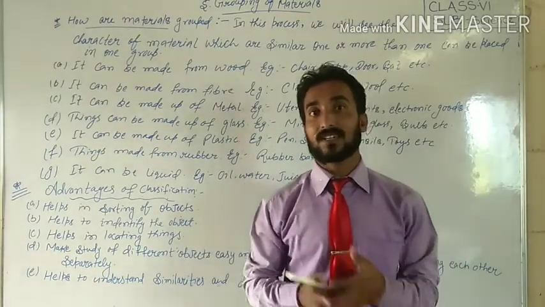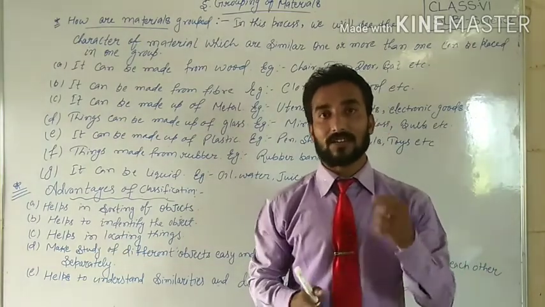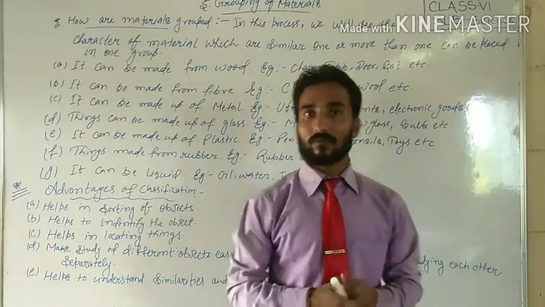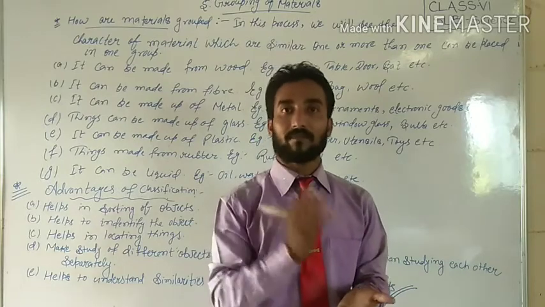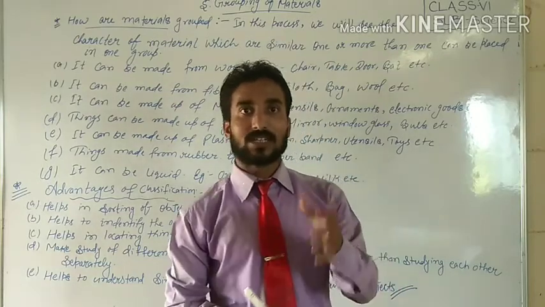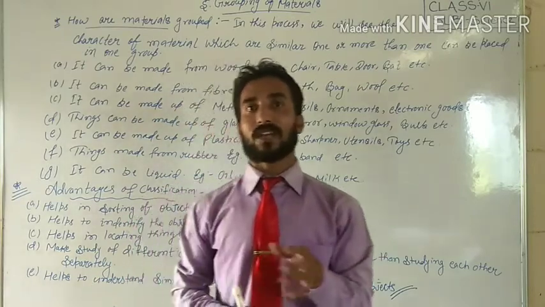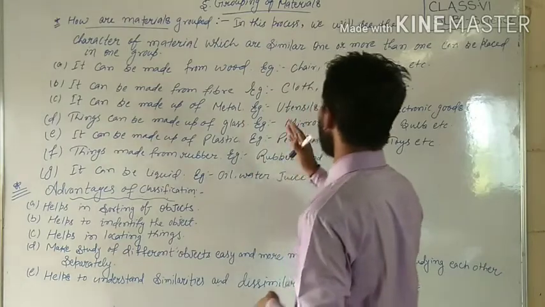How will you recognize? See all the properties of the metals. Definitely, if it is made with the help of metal, then definitely sound will come from that. Definitely it will be malleable. It will make thin sheets of that. So in such a way we can categorize that yes, the particular object is made with the help of metal. As an example, we can see what the metals are.